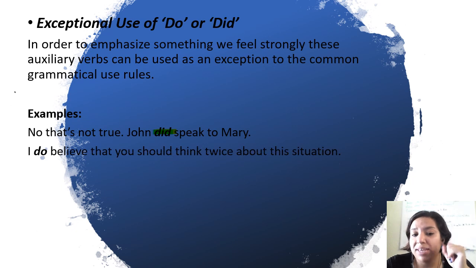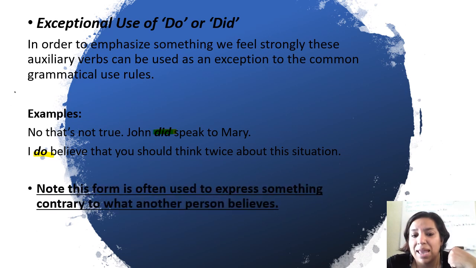I do believe that you should think twice about this situation. That's another expression that we are used to hearing, but we would say I believe only. That's why it's an exceptional use of that auxiliary. This form is often used to express something contrary to what another person believes. These kinds of statements are to contradict something completely.